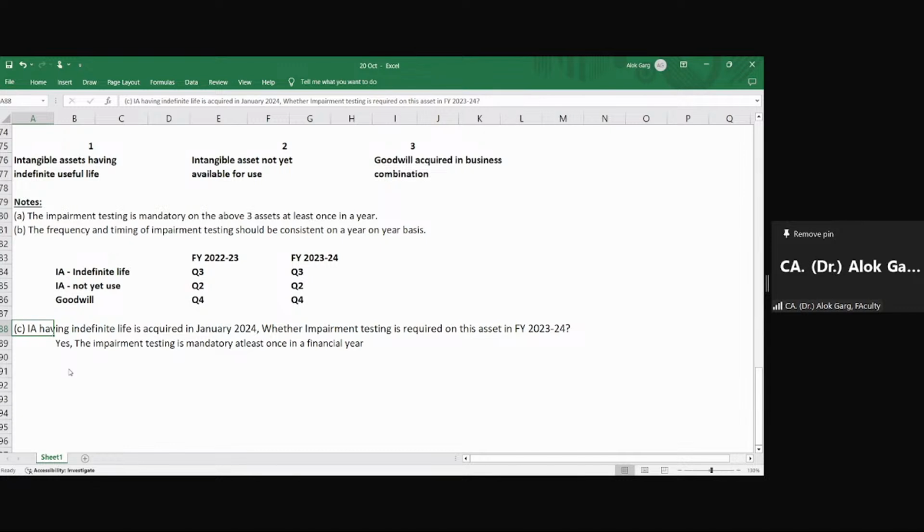So if the asset was purchased in the month of January, impairment testing has to happen in the month of March itself. Again, I am repeating, you might say, sir, if the asset was purchased on 15th of March, will we do the impairment testing on 31st of March? Technically speaking, yes. Theoretically speaking, yes. But technically, will there be any impairment?